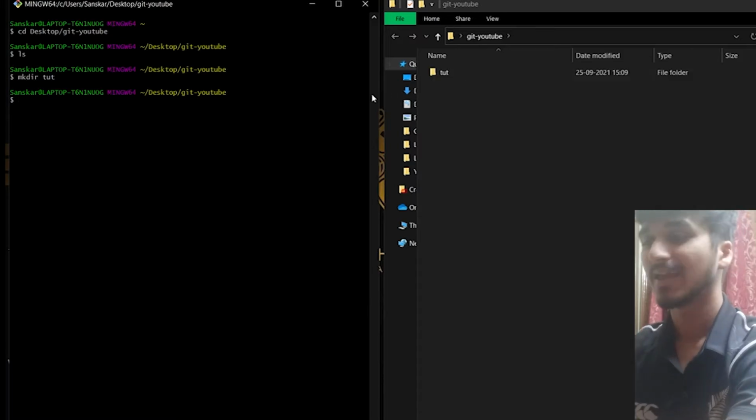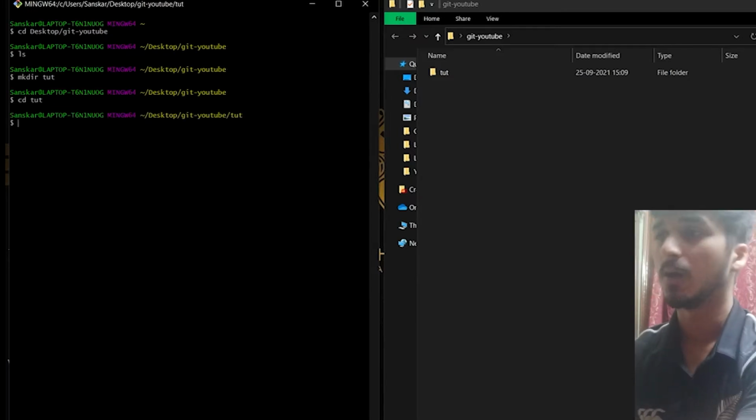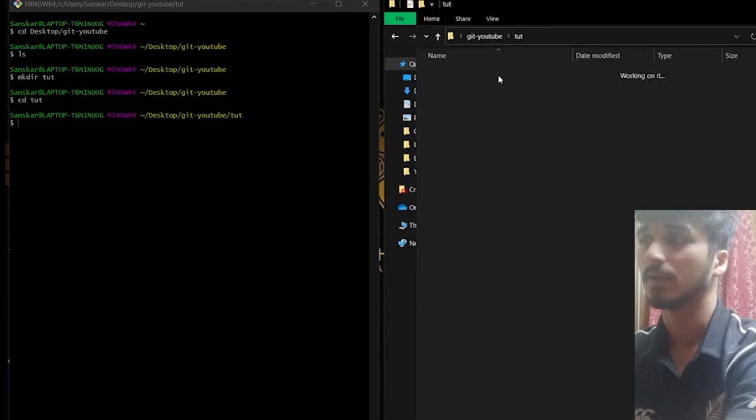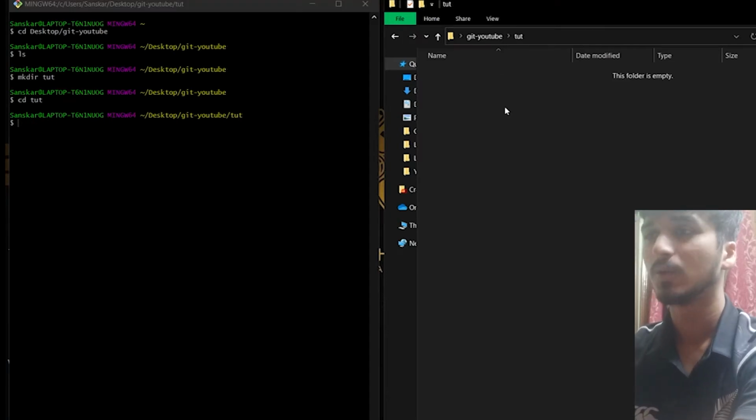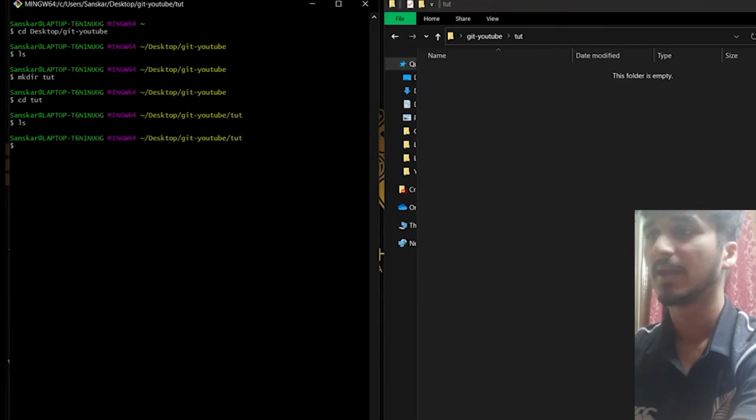Now I can go inside this folder with the same command, cd toot. Now I am in the toot folder, right? Now I can again do ls. It again shows nothing because this folder is also empty.